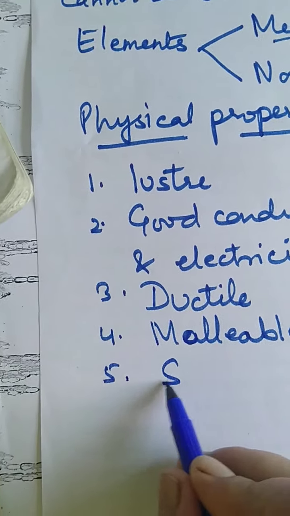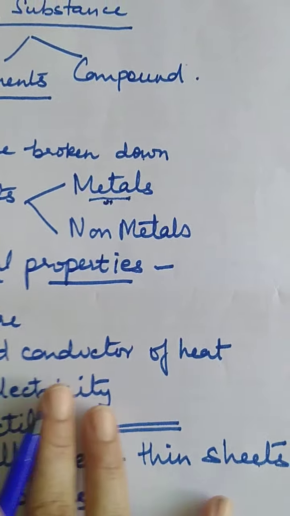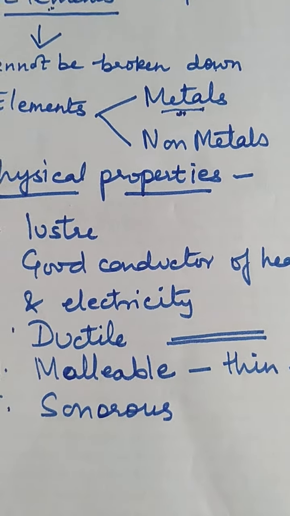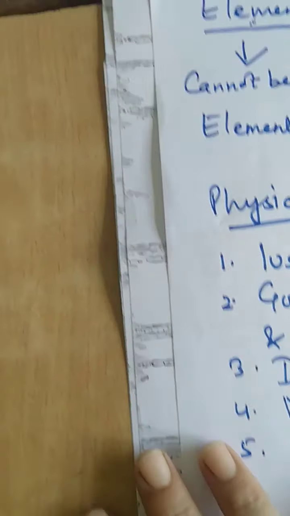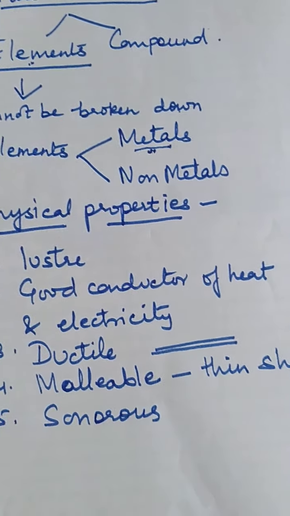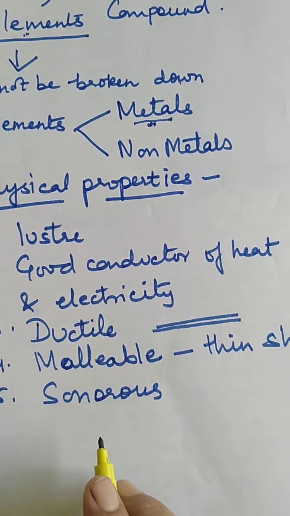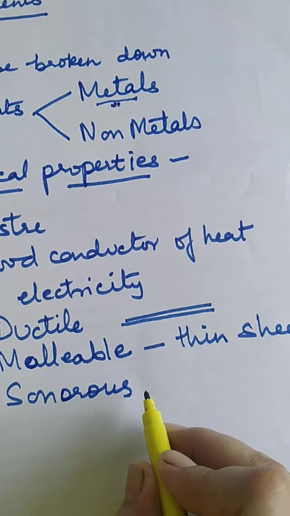Then most metals are sonorous. Sonorous means that when we hit them, they produce a ringing vibration. For example, this is a desk: no ringing vibration, only a sound is produced. But when we hit any metal, it produces a ringing vibration.